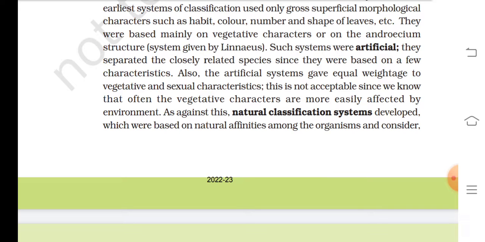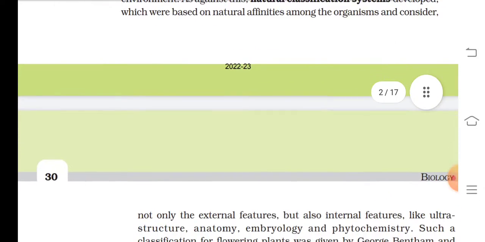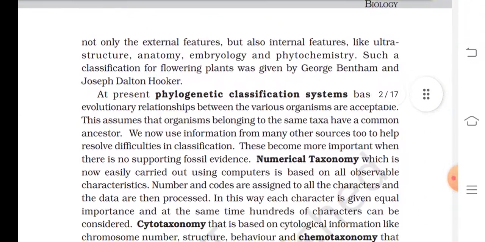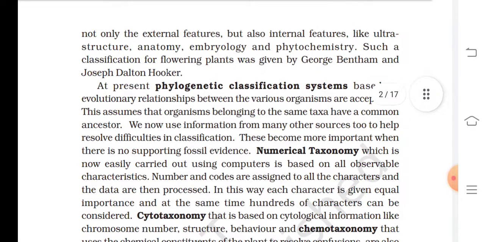As against these, natural classification systems developed, which were based on natural affinities among the organisms and considered not only the external features but also internal features like ultrastructure, anatomy, embryology and phytochemistry.